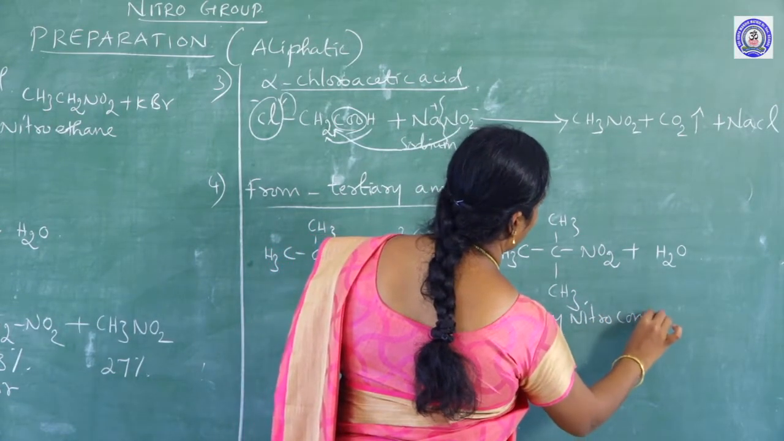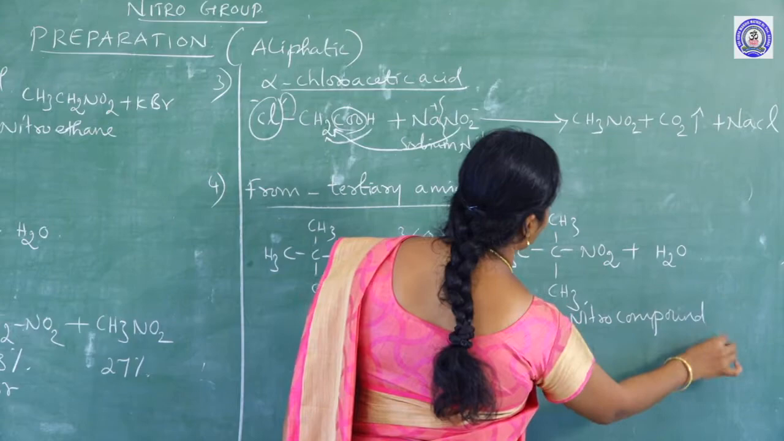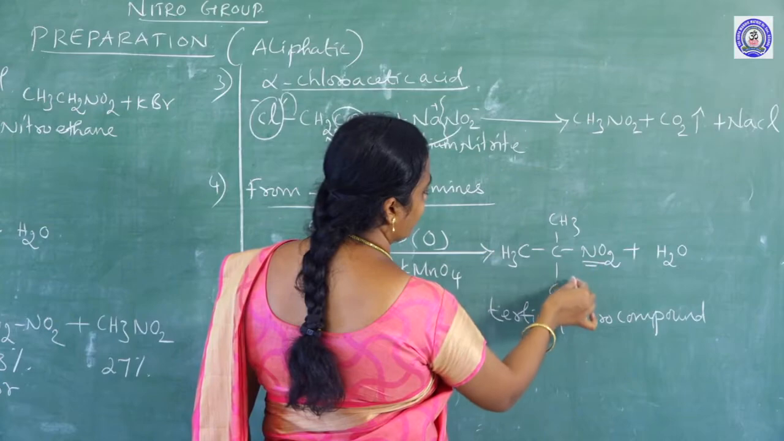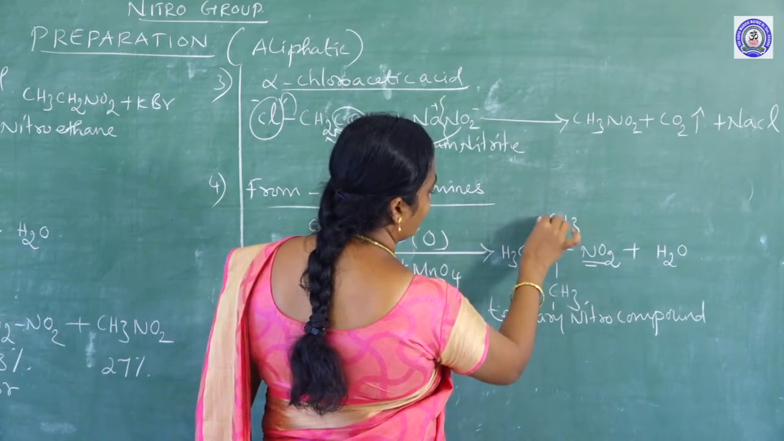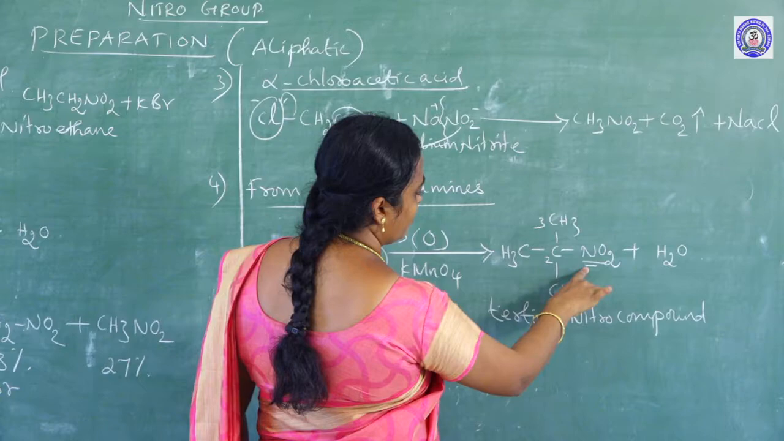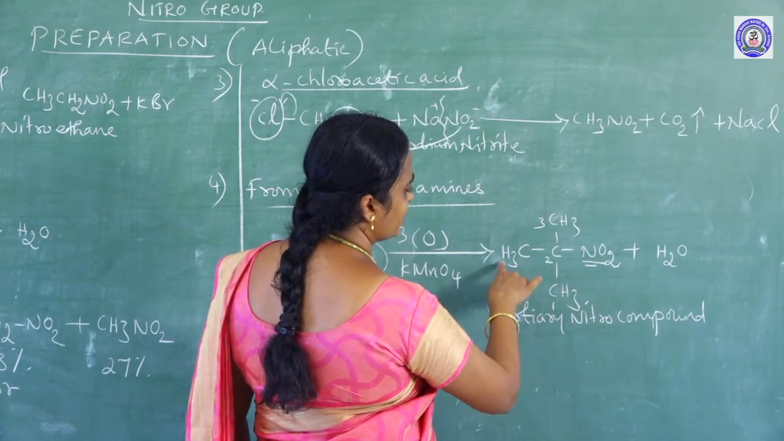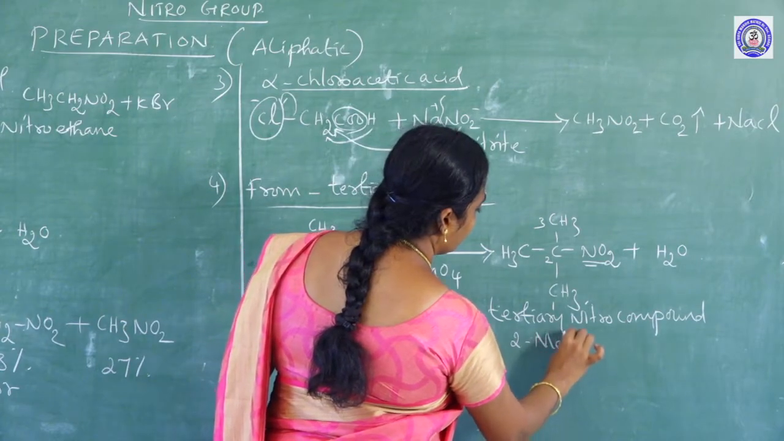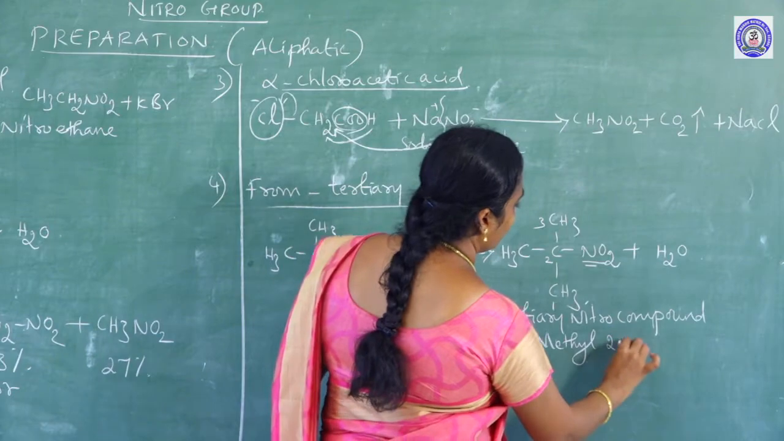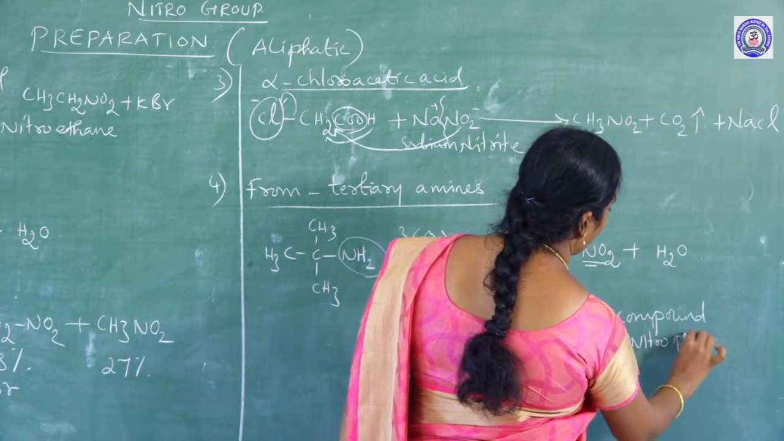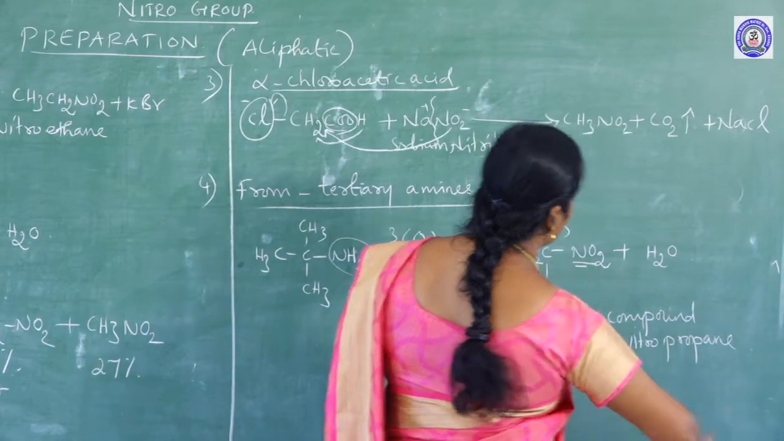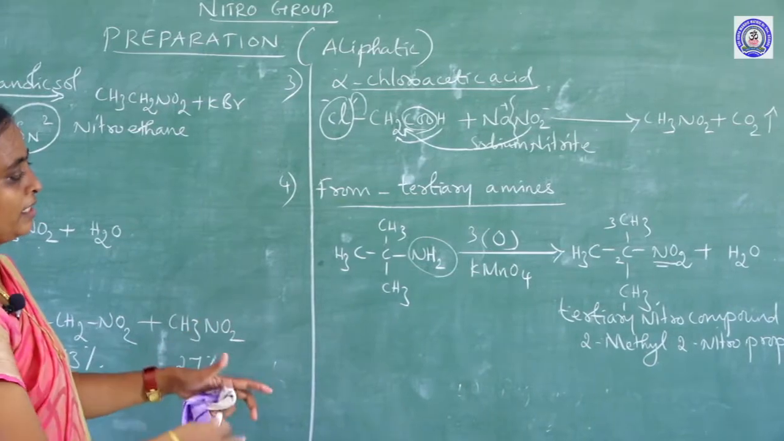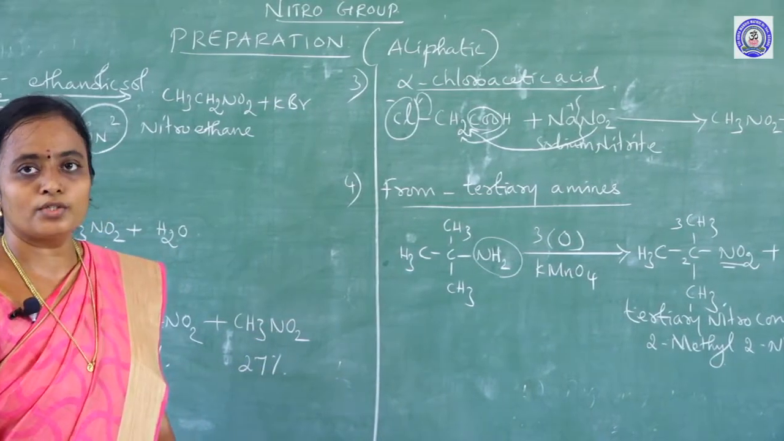The name of this compound: if I am taking the longest carbon chain, 1, 2, 3 like that, second position has 1 nitro substitution and 1 methyl group substitution. So, on the whole I am going to get 2-methyl-2-nitropropane. The name of this compound is 2-methyl-2-nitropropane. So, you write the name, or otherwise you can write tertiary nitro compound.